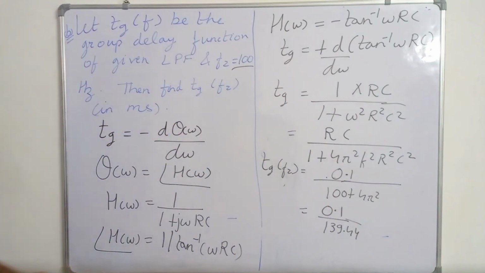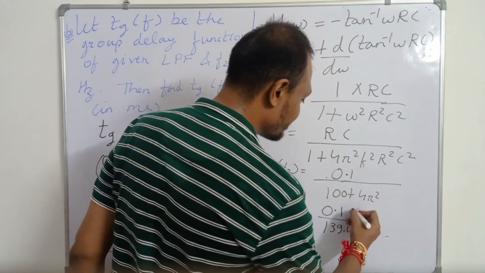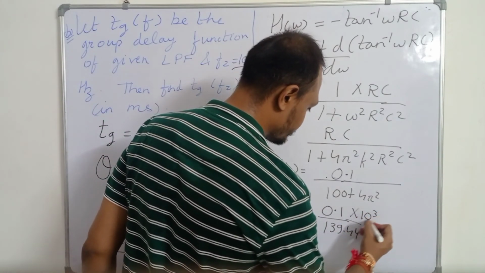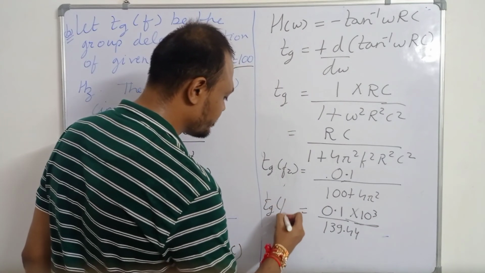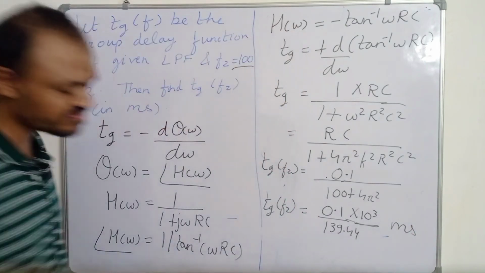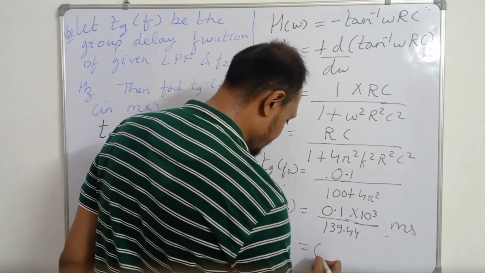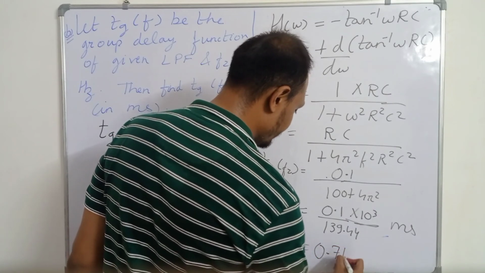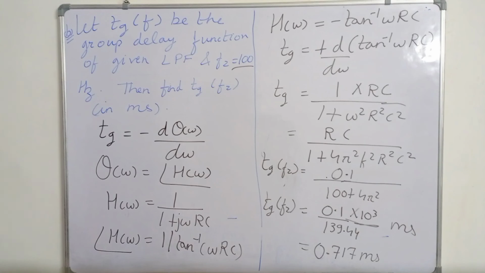It says we have to find the value of Tg in millisecond, so multiply this by 10 to power 3. This will give you Tg for frequency f2 in millisecond. If you solve it, the answer will be 0.717 millisecond.